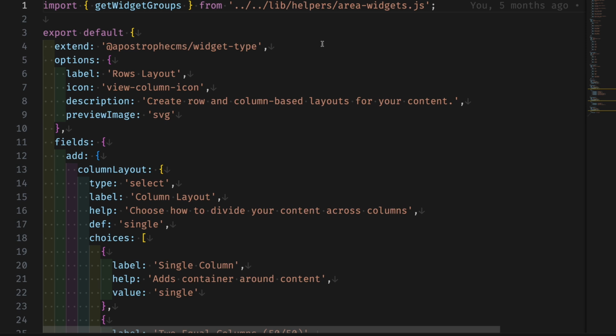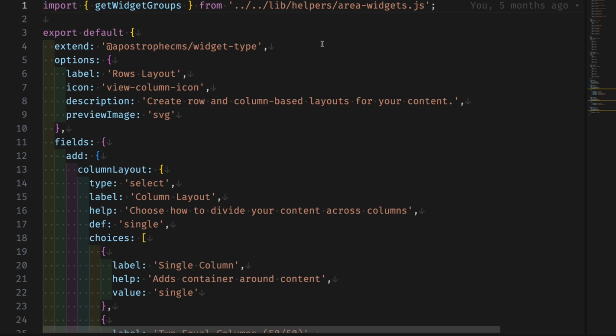This icon is going to be displayed when the preview menu is not being used. So this is going to display to the left of the label in the drop-down selection menu that the content manager will get if the preview menu hasn't been enabled. And then the next two are used within that preview menu, the description and the preview image.